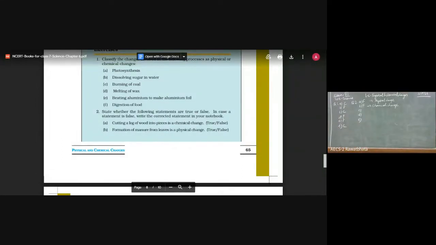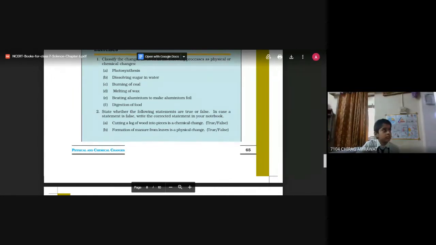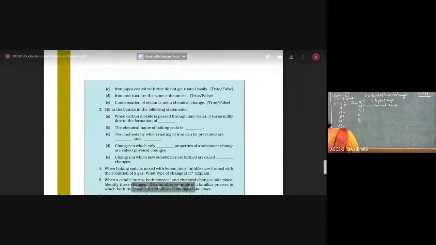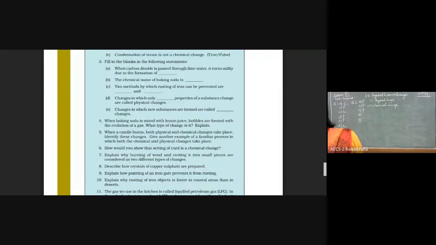Then after that, C part of it. Iron pipes coated with zinc do not get rusted easily. True. Okay, if it is true, then we need not make any changes in that, right?